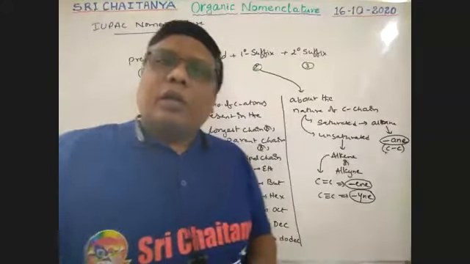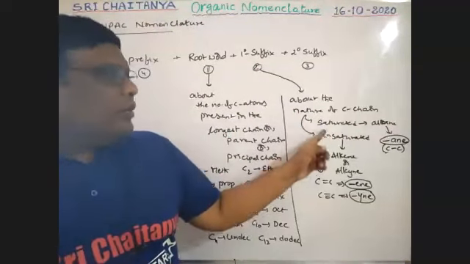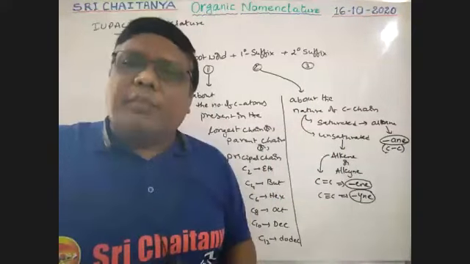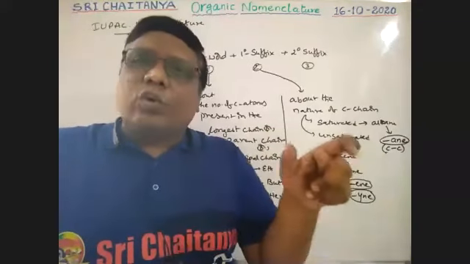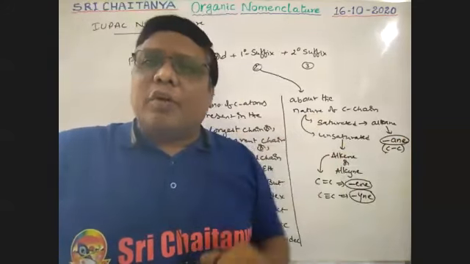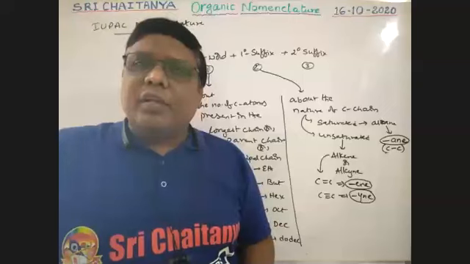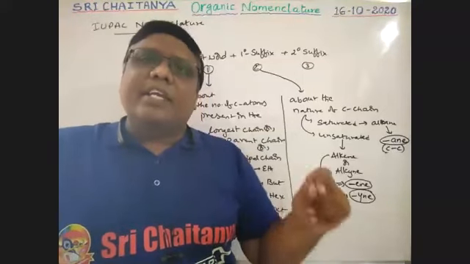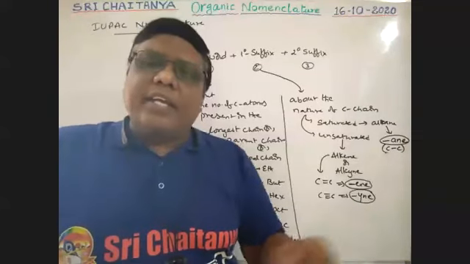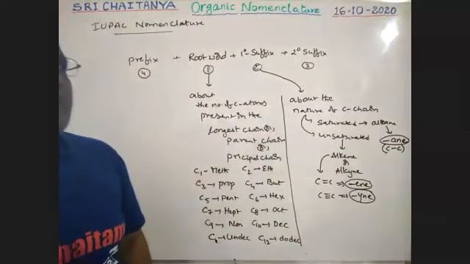Now, the primary suffix gives information about the nature of the compound, that is, whether this compound is saturated or unsaturated. If it is saturated, there exist only C single bond C bonds. If all bonds in the longest chain are C single bond C, that is the alkane category, and ANE is the suffix. If C double bond C is there, ENE is the primary suffix. If C triple bond C is there, YNE is the suffix. So this is about the primary suffix, boys.